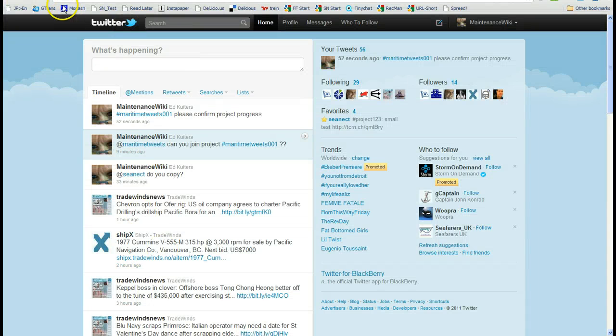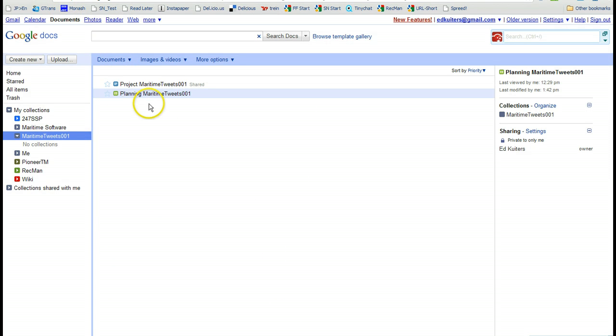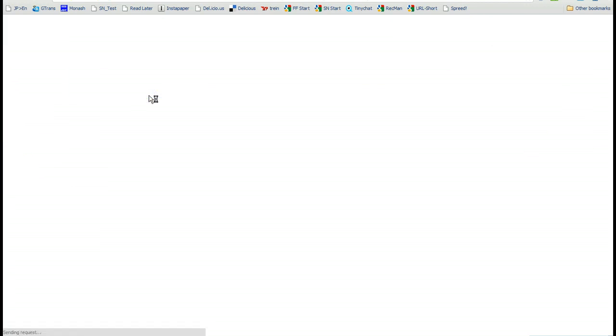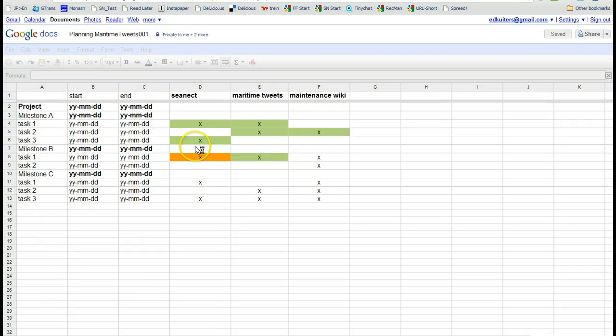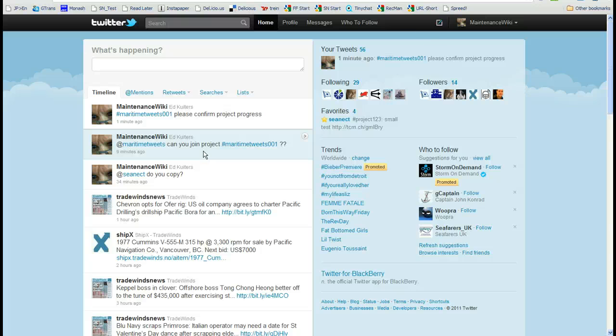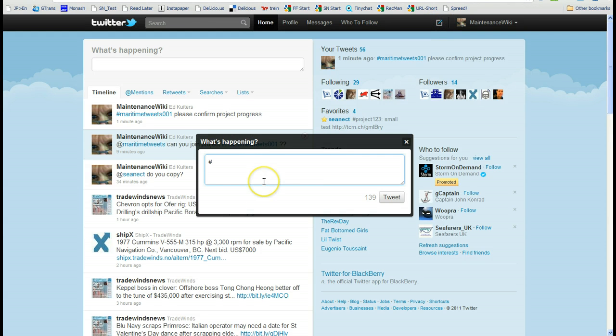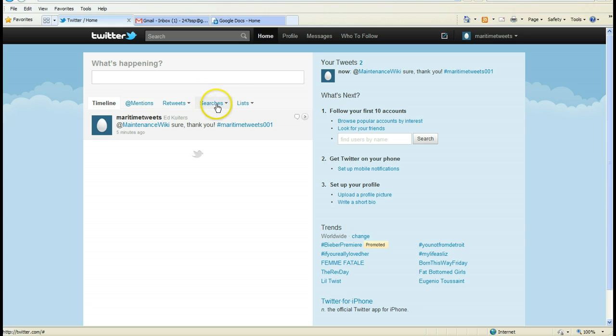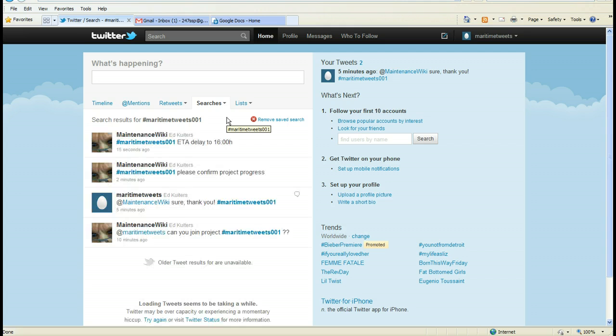Let me prove that to you by going back to Maintenance Wiki. Here's the document. I open it, and yes, the color has changed from red to green, so the changes have been passed on. So final example, I will use Twitter to announce a delay. Here, send a tweet, and all the collaborators, when they know the project code, they can immediately see what's happening.